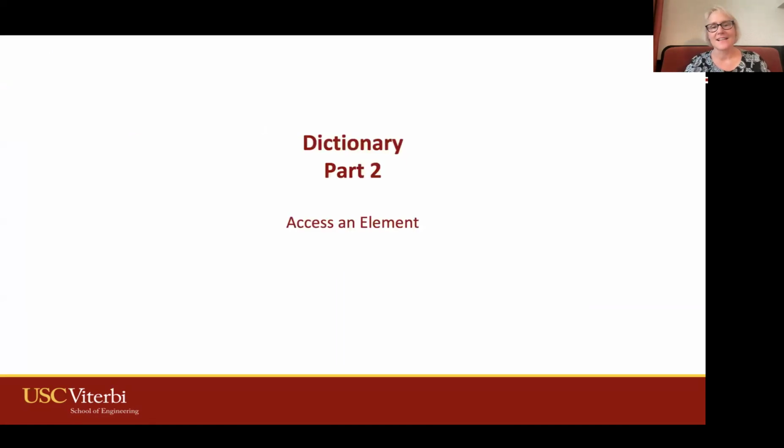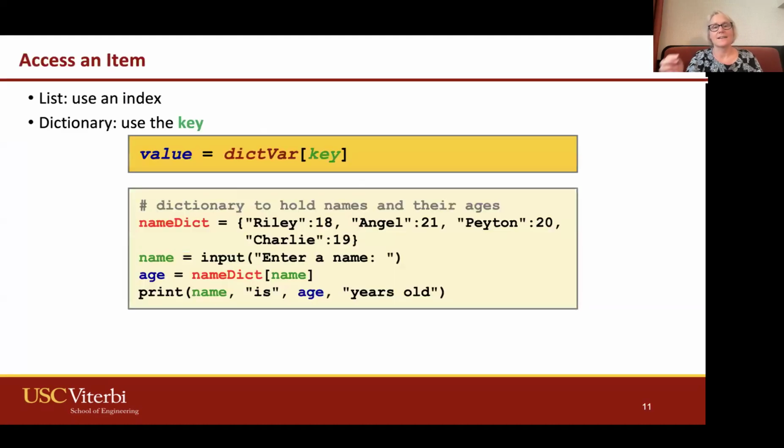So how do we access? Now our second part is accessing elements inside. We've talked about when we have lists, we can use an index to access an element, right? So in a list we use an index. That's that integer, that position. The positions start with 0.